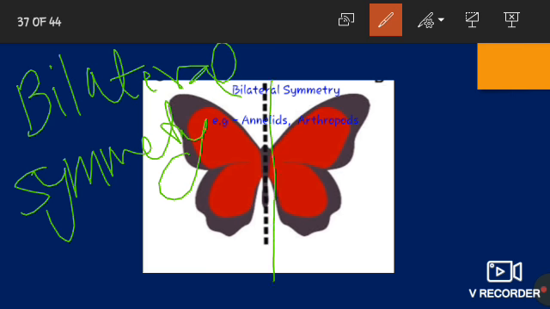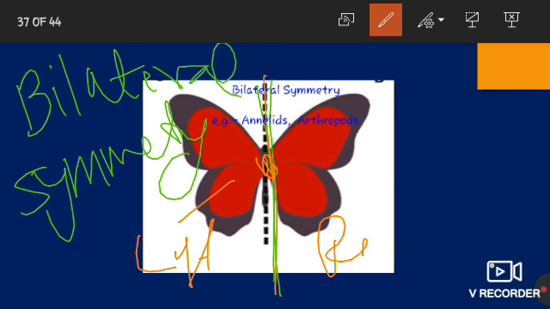Where the body can be divided into identical left and right halves through only one plane, that is known as bilateral symmetry.